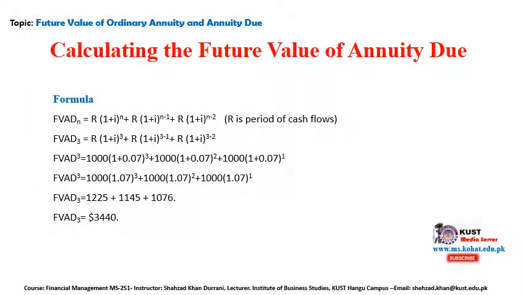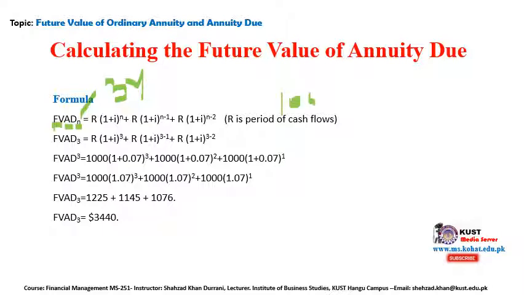So calculating the annuity due, the future value of the annuity due. FV is future value, A means annuity and D means due. N is the number of years, right? How much was the number of years? We have 3 again, so it means 3 years. Then R is the cash flow. How much was the cash flow? It was $1,000.